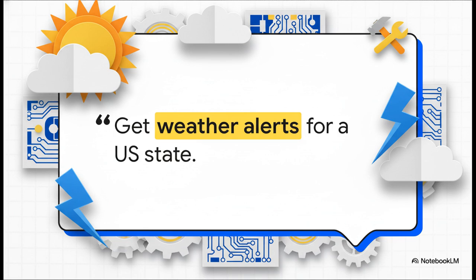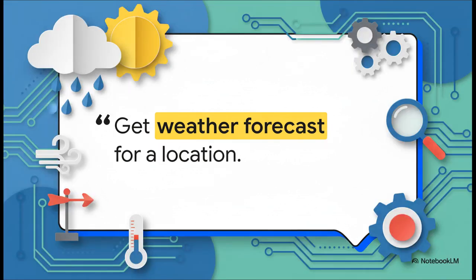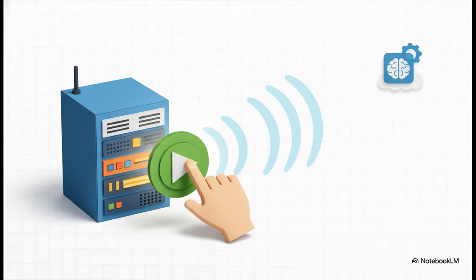Get weather alerts for a US state. It's that simple. And we do the exact same thing for our second tool. We create a getForecast function, and its docstring clearly lays out its purpose: get weather forecast for a location. The AI now knows it has two brand new skills in its toolbox, all thanks to these simple Python functions and their descriptions. And to finish our server, we just need to tell it to run.